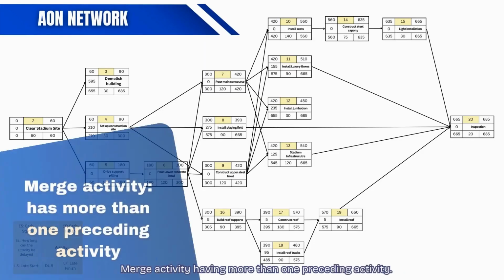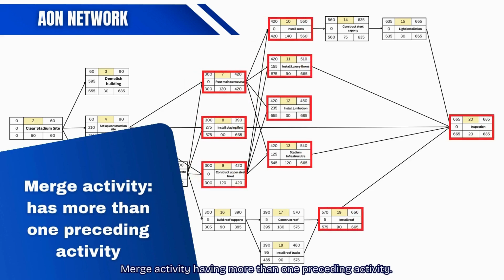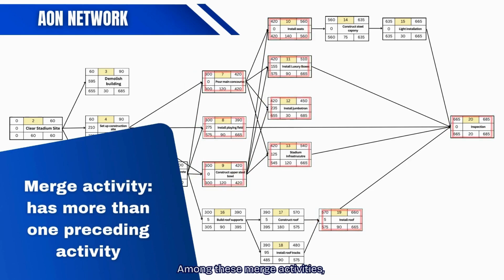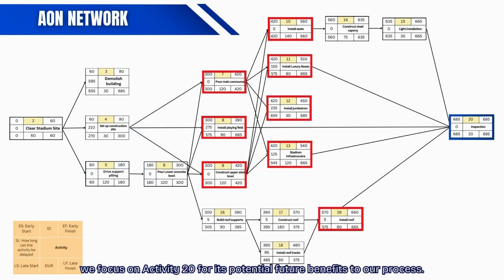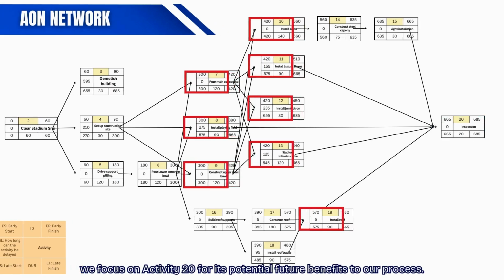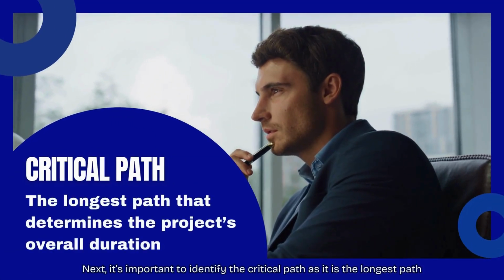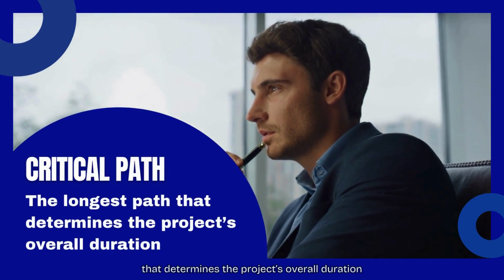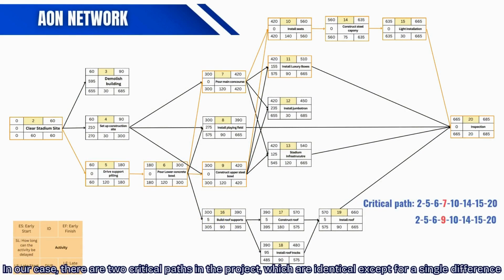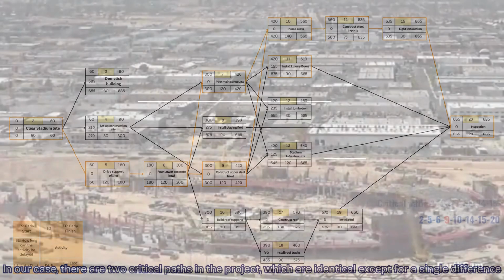In our network, it's easy to notice merge activity having more than one preceding activity. Among these merge activities, we focus on activity 20 for its potential future benefits to our process. Next, it's important to identify the critical path as it is the longest path that determines the project's overall duration. In our case, there are two critical paths in the project, which are identical except for a single difference.